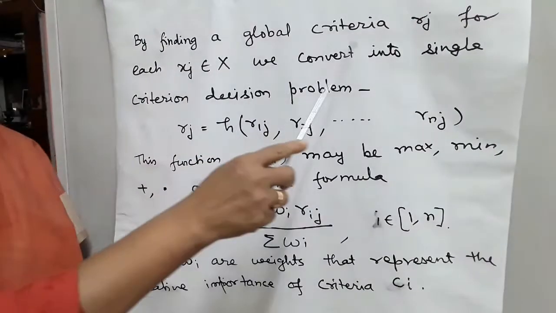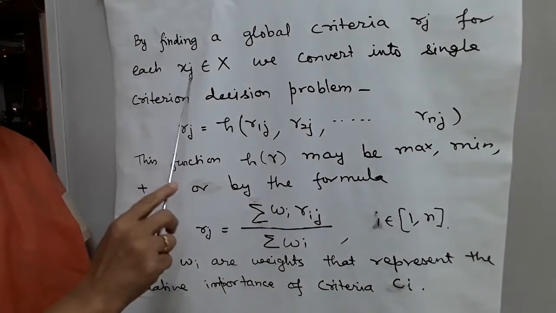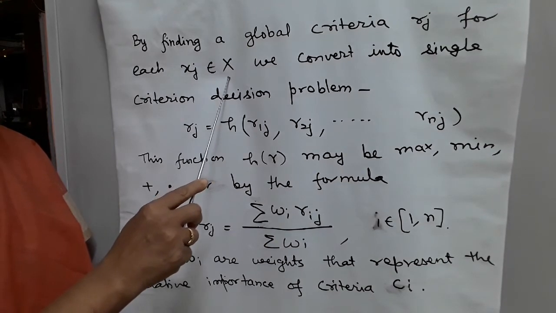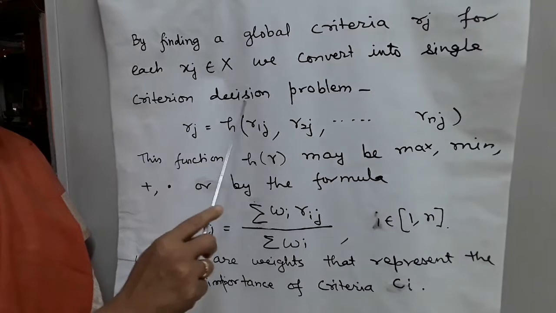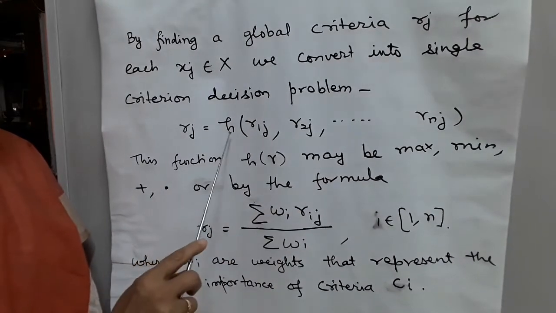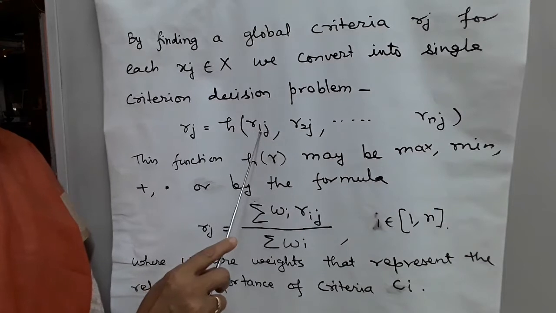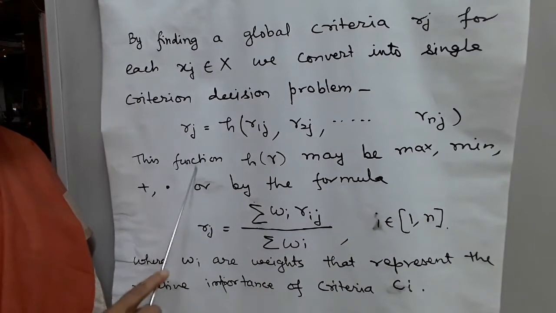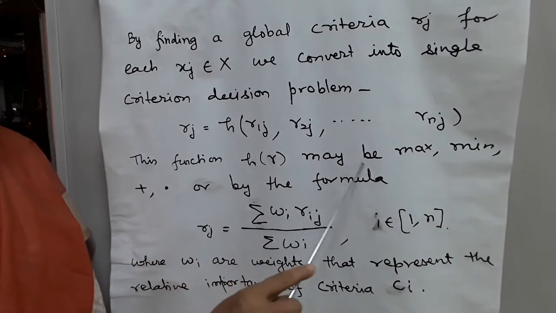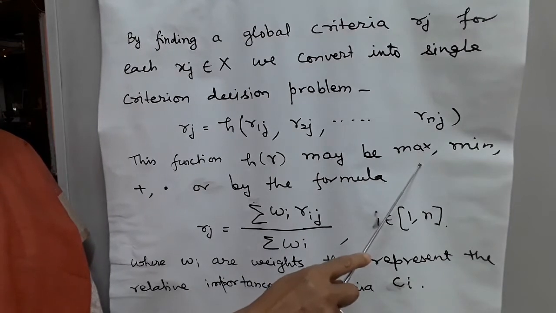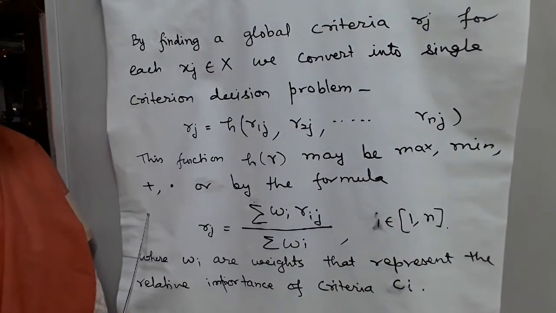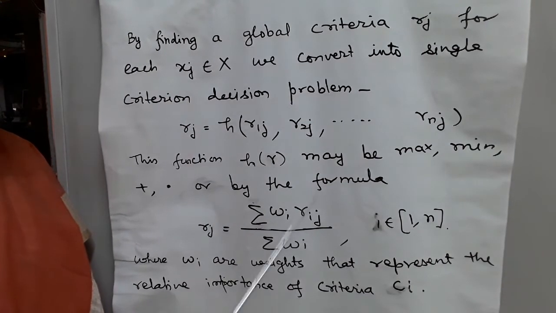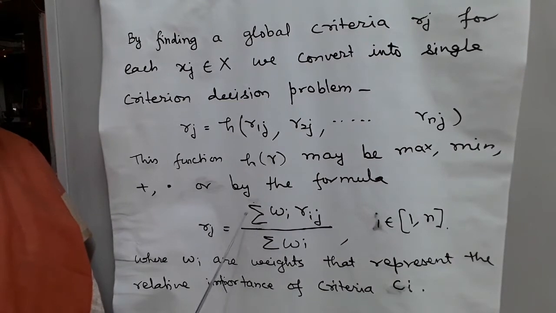By finding a global criteria Rj for each xj belonging to X, it means the set of alternatives, we convert into a single criteria decision problem. Rj is equal to h of R1j, R2j and so on, Rnj. This function h may be max, it may be min, it may be addition, it may be multiplication, or any one of them or any more.